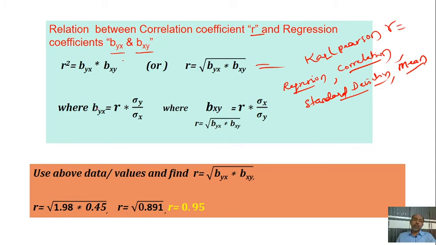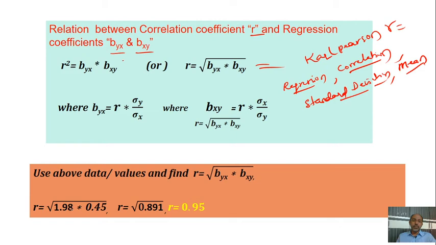So byx is equal to R into standard deviation y by standard deviation x. Here also, bxy is simply vice versa: R into standard deviation of x divided by standard deviation of y.